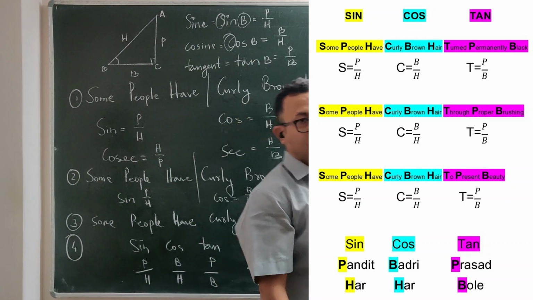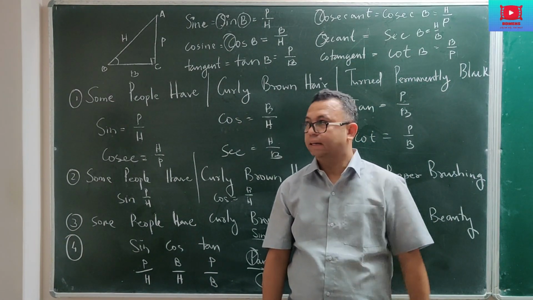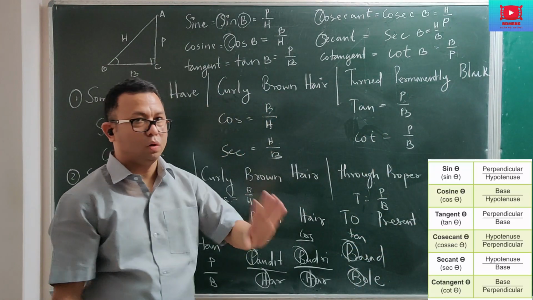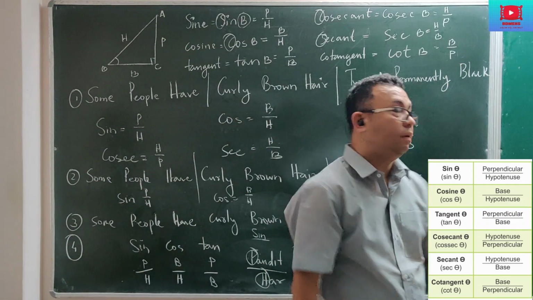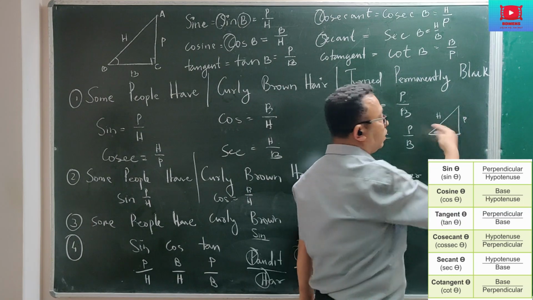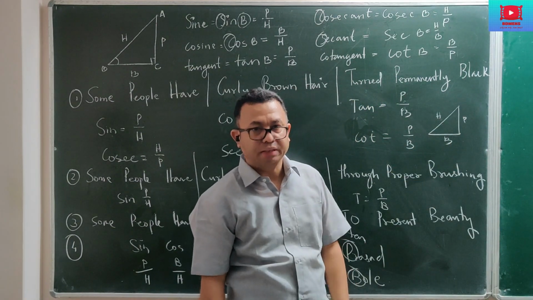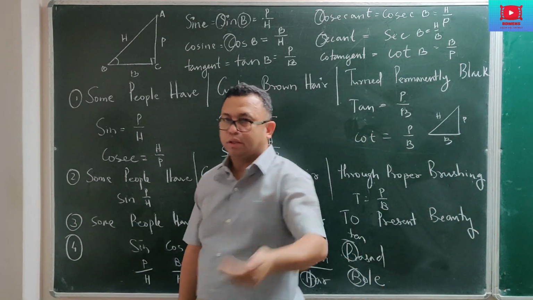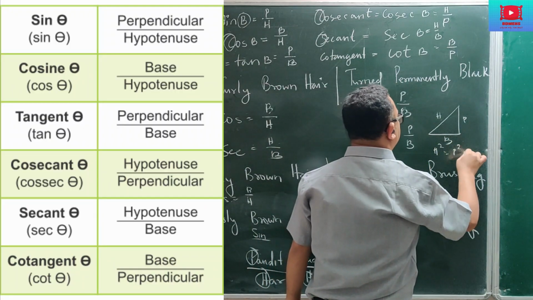I am winding up our first math class here. As we are not able to do any question, I did not discuss any question. So now 2 or 3 things you have to know. Pythagoras theorem: if out of the 3 sides, perpendicular, base and hypotenuse, you are given any 2 sides, for example hypotenuse and perpendicular, then you should be able to find the base. Any 2 sides being given, the third side can be found using this formula: h square equals p square plus b square.